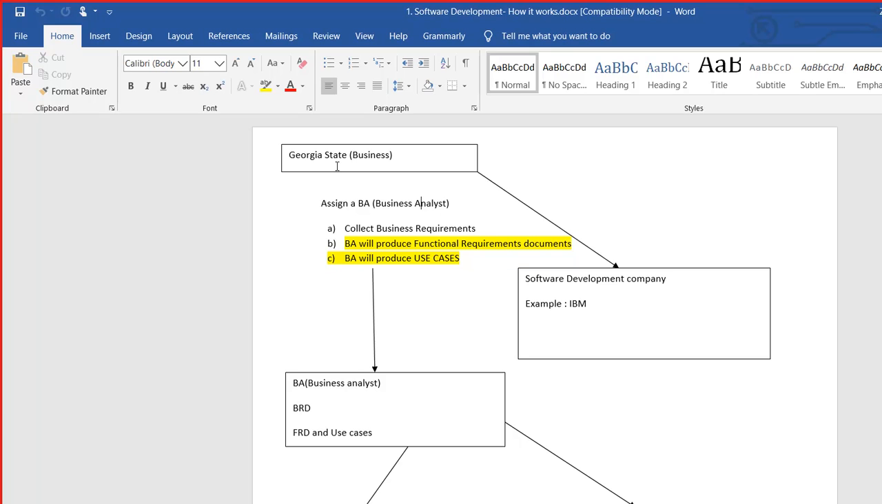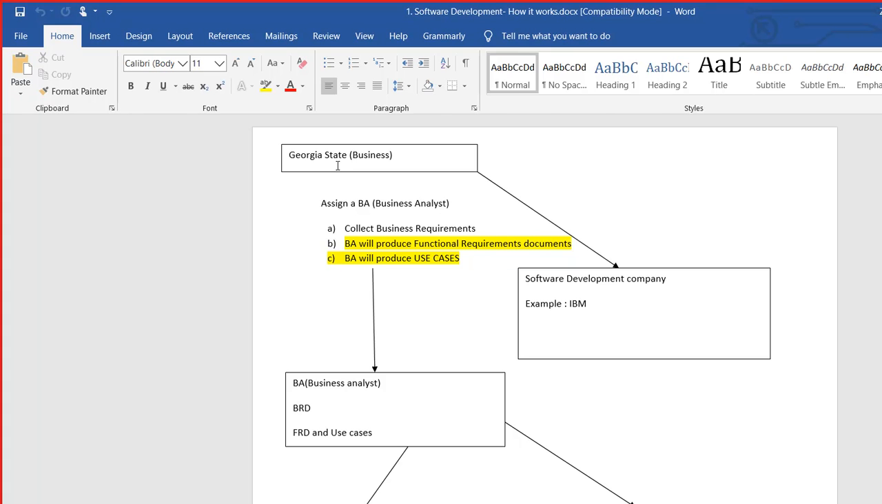So there are a few people in the IT industry whom we call business analysts. Sometimes we call them system analysts. Every software industry has business analysts or business intelligence people. So sometimes we call them BI, business intelligence people, sometimes business analyst, sometimes system analyst.